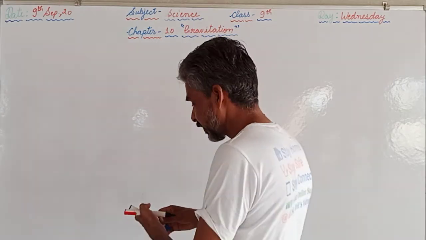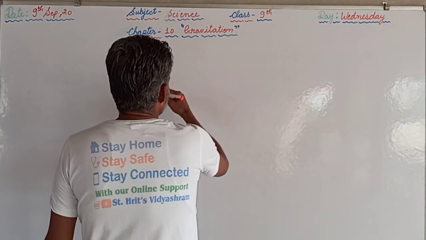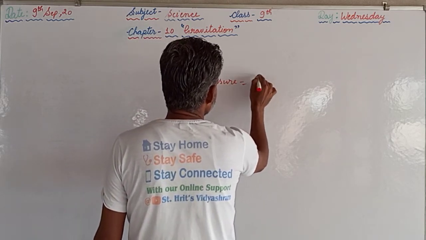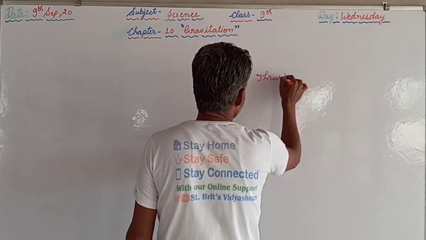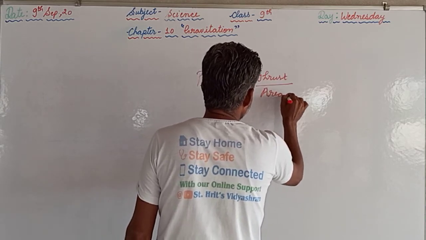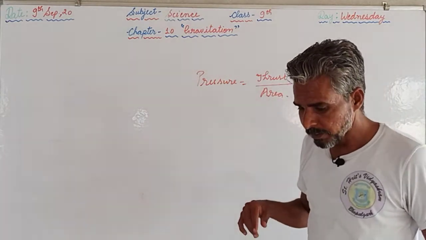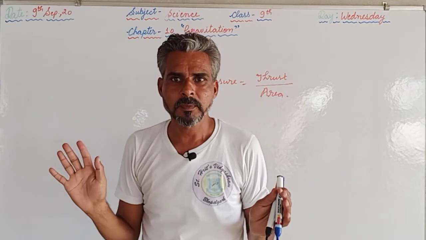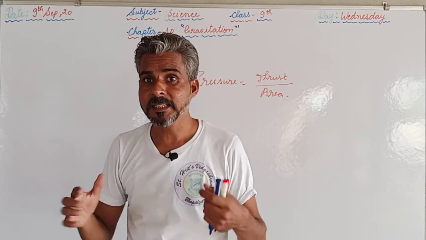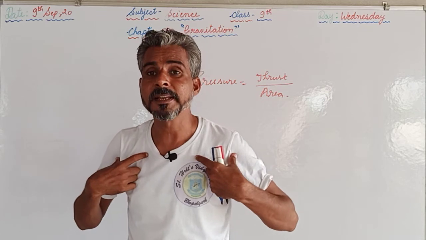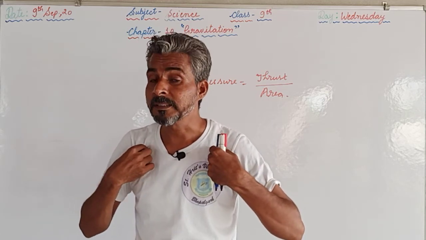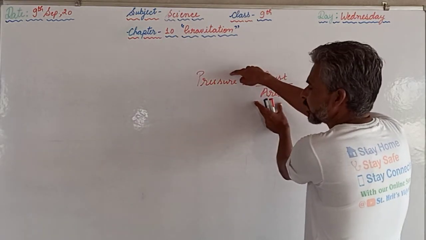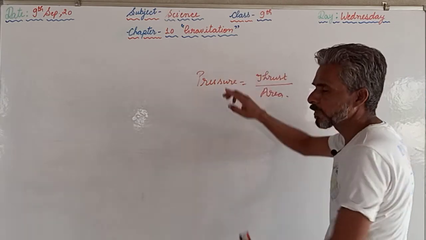Why? Because we have learned previously that pressure is equal to thrust upon area. Now the thrust means the force will be due to the weight of the bag, and the books are the same. Now in that, the weight will be the same. What is changing? If the straps are widened, means the area will be more. If the straps are thinner, means the area will be less. If the area is more, the pressure will be less. If the area is less, pressure will be more.